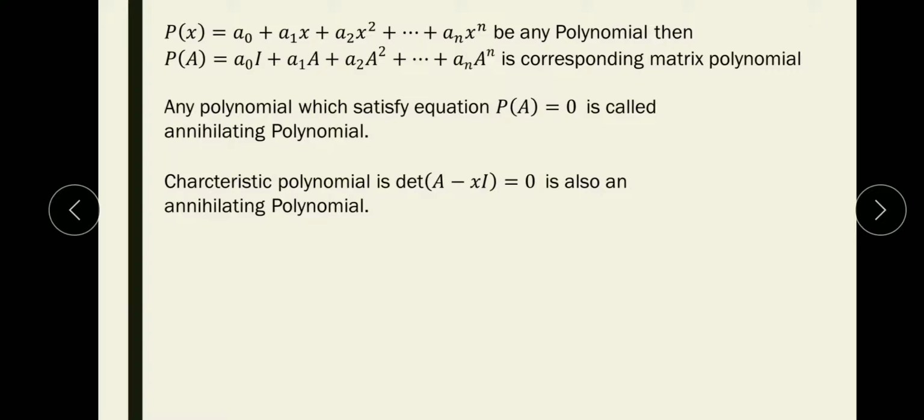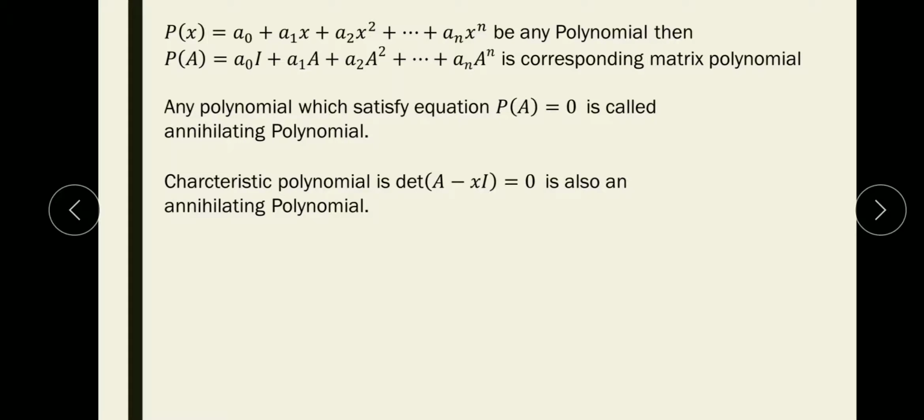Now what is the characteristic polynomial? Characteristic polynomial, we all know, is determinant of A minus xI is equal to 0. We all learned this concept in BSc, MSc, etc. This characteristic polynomial is also an annihilating polynomial. What other property will it satisfy? Yes, you guessed it right. We have learned the very famous Cayley-Hamilton theorem, which says that every matrix satisfies its own characteristic polynomial. So this is also an annihilating polynomial of a matrix.